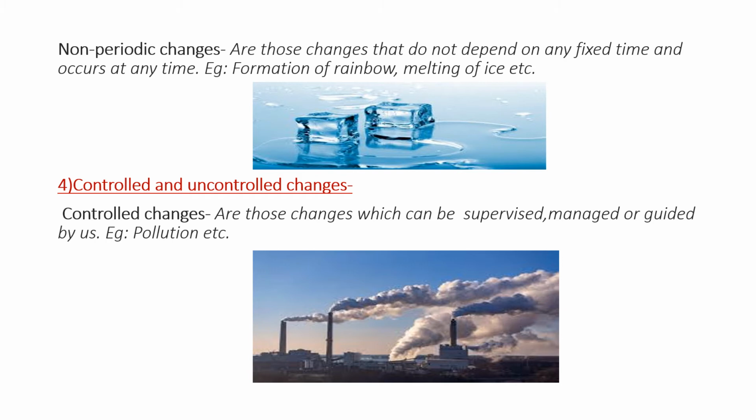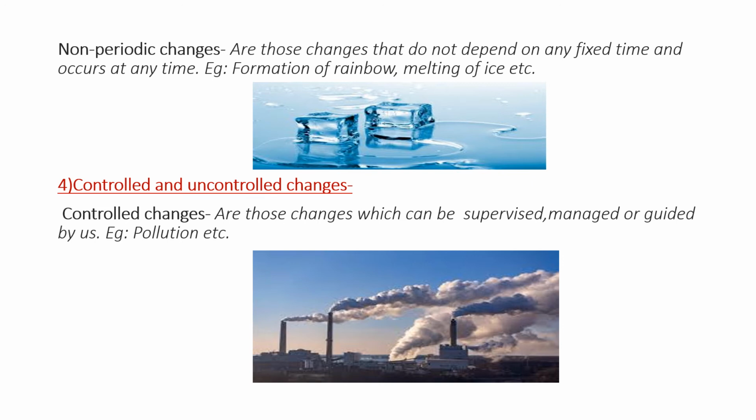Formation of a rainbow. Whenever it rains, it is not necessary that a rainbow will form. So the formation of a rainbow is uncertain. Sometimes a rainbow is formed soon after it rains, sometimes it takes time. So in this way we can say that formation of a rainbow is a non-periodic change. And melting of ice. In some cases when the ice cubes are very small, they will melt very fast, and when they are big, they will take some time to melt.